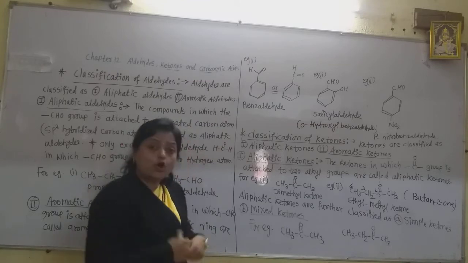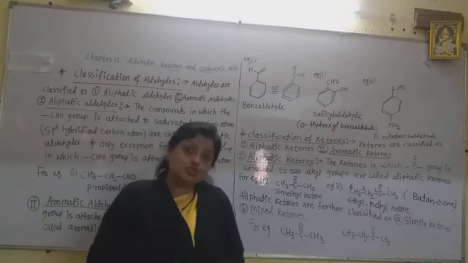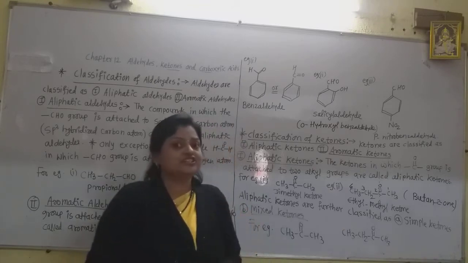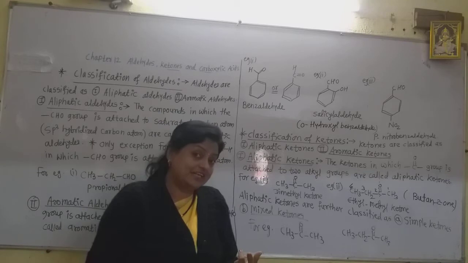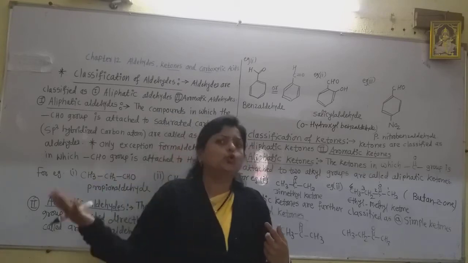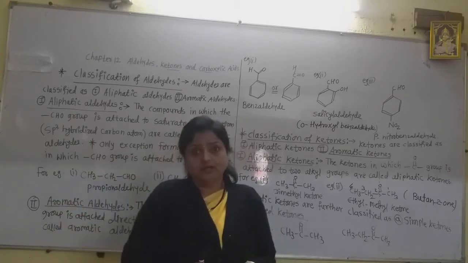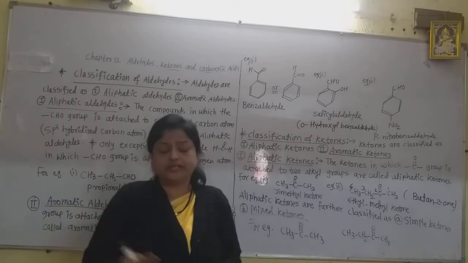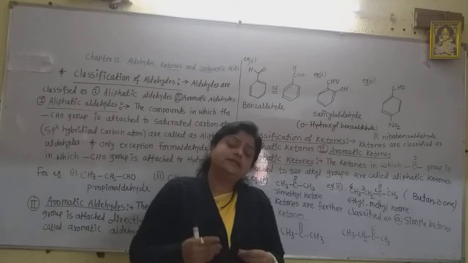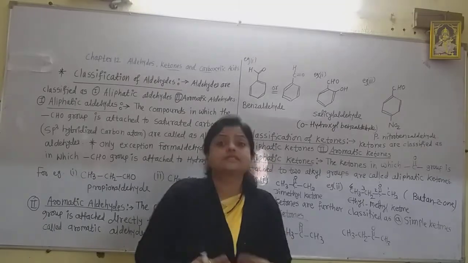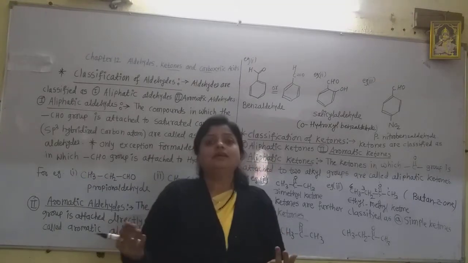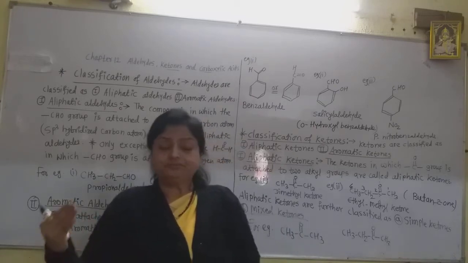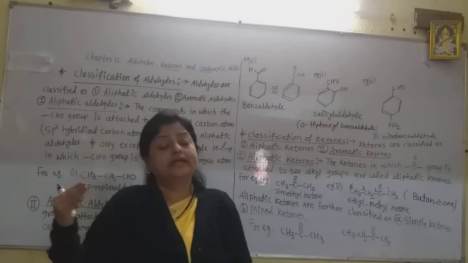Again, the aromatic ketones are defined as the ketones in which the CO group is directly attached to one or two aryl groups, because the second group may be an alkyl in an aromatic ketone also. And these aromatic ketones are again of two types: simple aromatic ketones and mixed aromatic ketones.